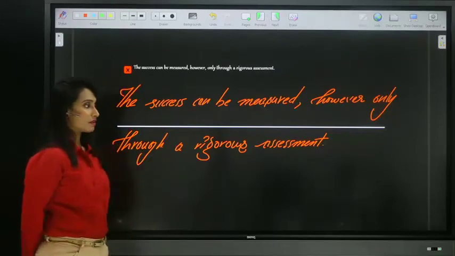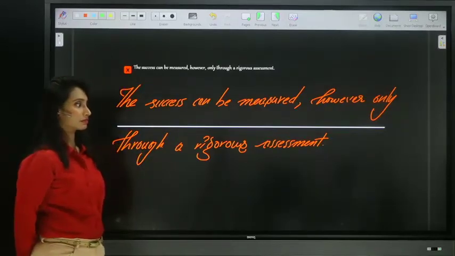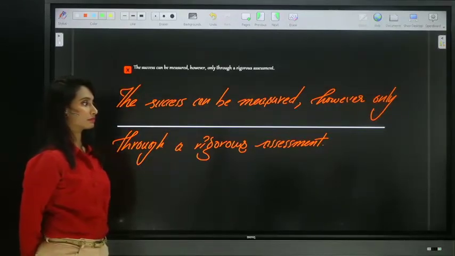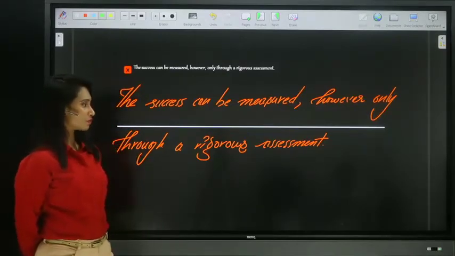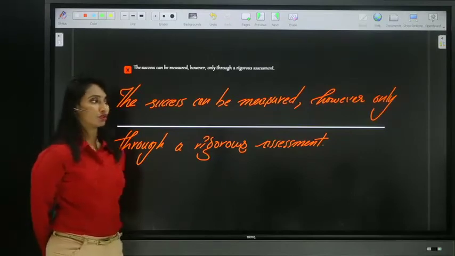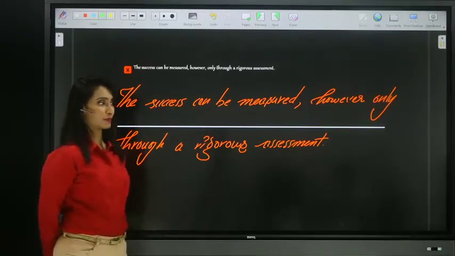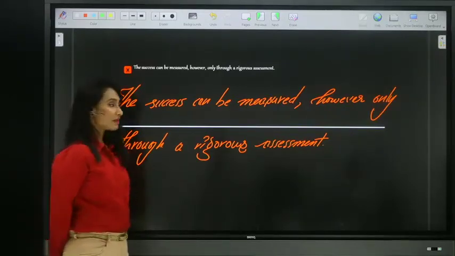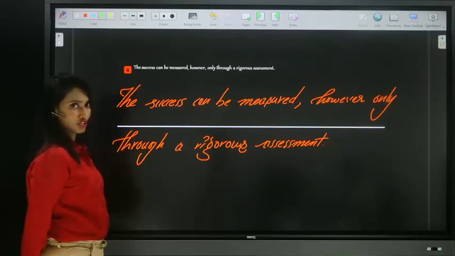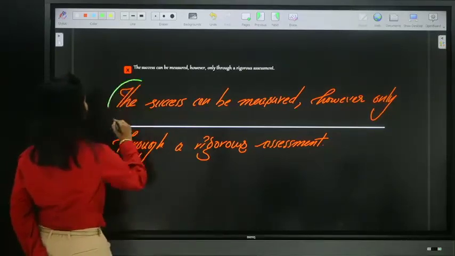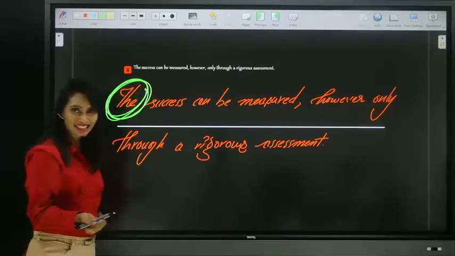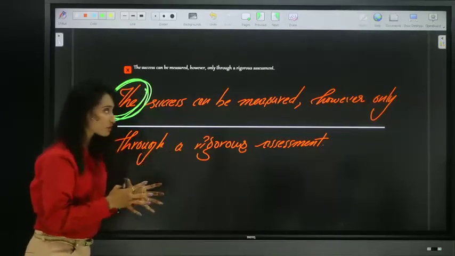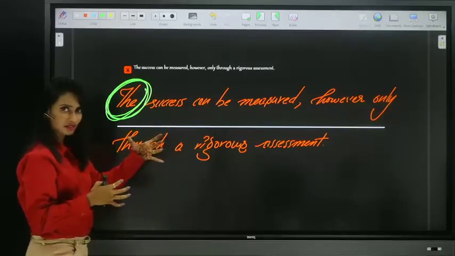Yes, Angela, you're correct. Yes, Srinivas Rao, no, it is not. See, very clearly it is mentioned the success. What does the success mean? Only a particular success can be measured, no, right?